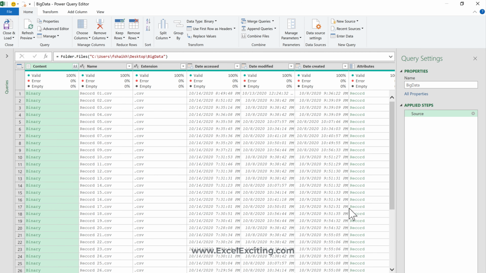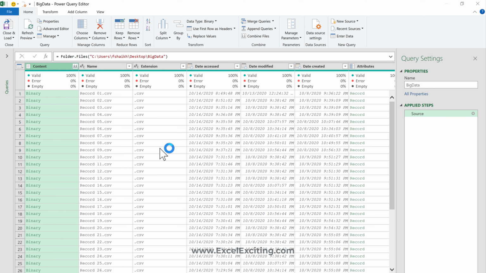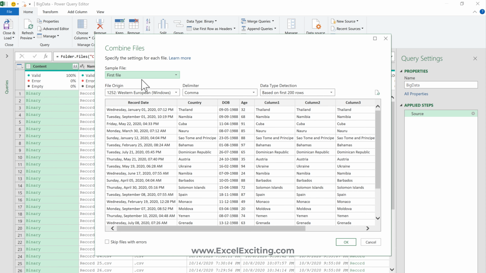In my previous video, I showed how you can combine multiple Excel files into one Excel file. You can just go and grab that video and check it out in detail. So I'm now simply going to combine these files, and the query is getting evaluated. Perfect. Now it is giving me the sample for the first file.